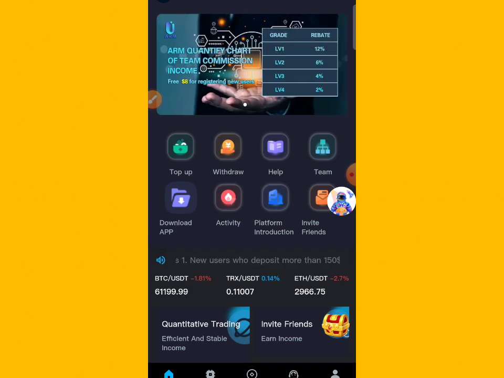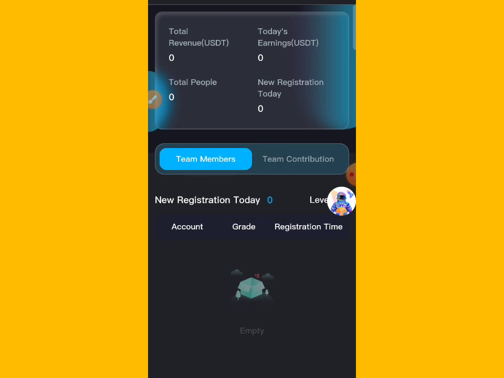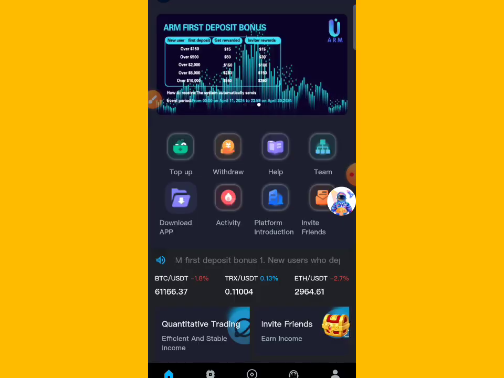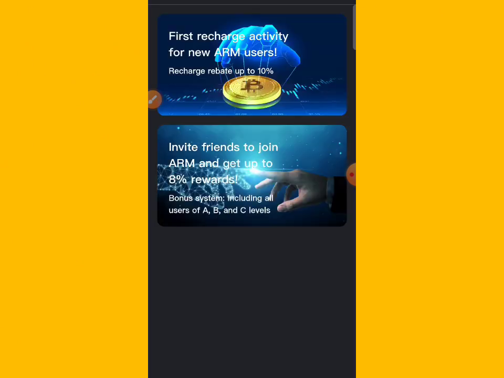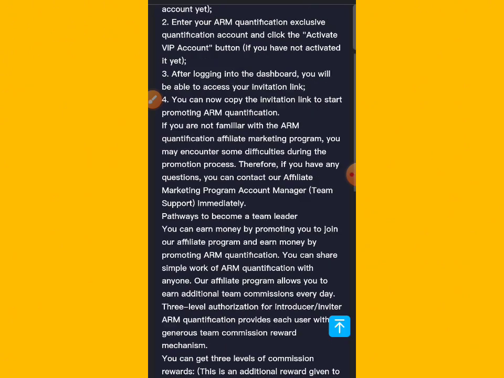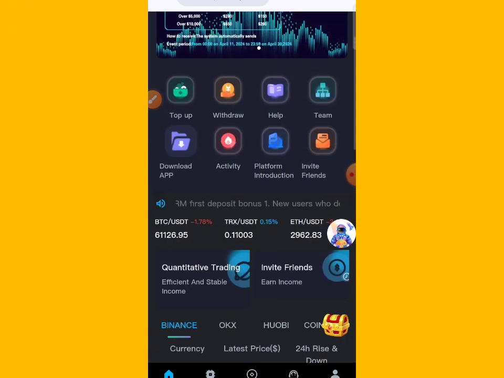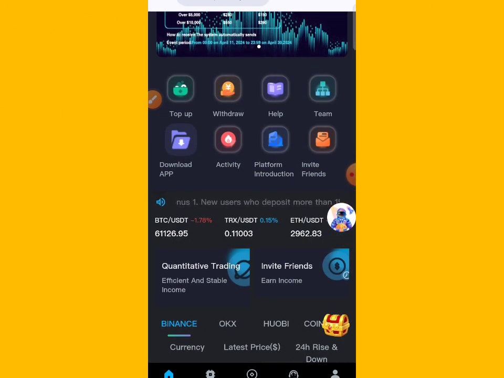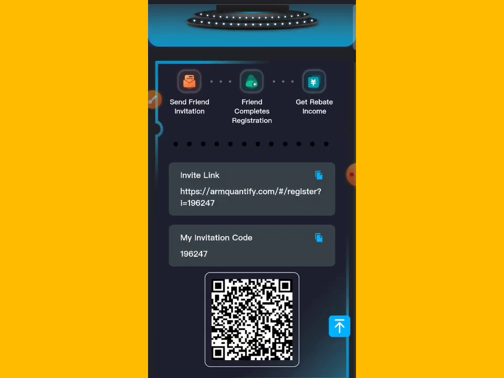You can see here, and this is the team button. Here it shows team rewards for first, second, third level. You can also check the activity plan, and read the activity plan. You can also check the production parameter protection. And this is the invite friend. You can see share on Facebook, WhatsApp, Telegram. You can also copy this link, share on Facebook, WhatsApp, and invite.